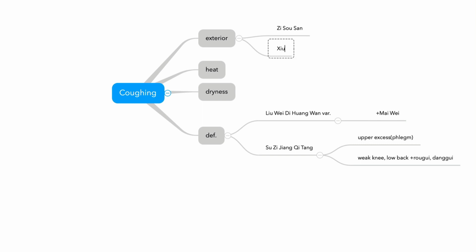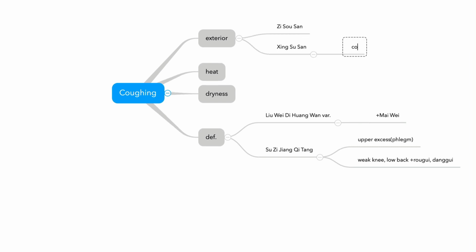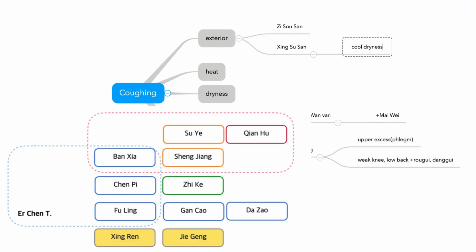And Xingsusan. This is for cool dryness. But Xingsusan is actually based on urchentang. This is urchentang with suye. If you add urchentang and suye, that is Xingsusan. But this is a Wenbing theory formula, and the author of this formula said this is for cool dryness. How about the formula for warm dryness? That is Sangxingtang. So Xingsusan and Sangxingtang are opposite, but both for dryness.